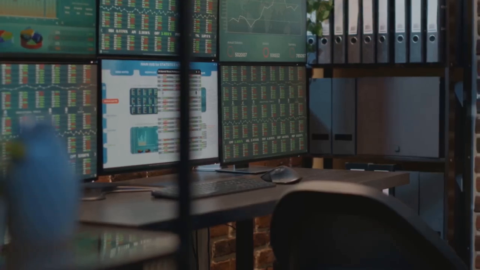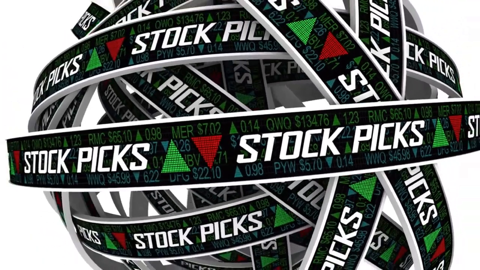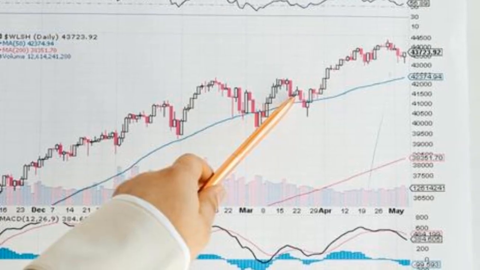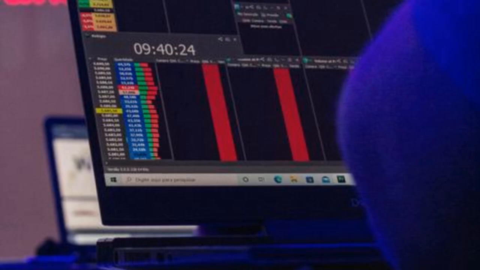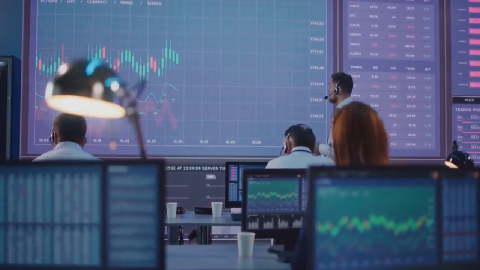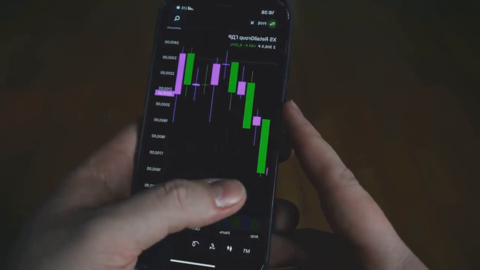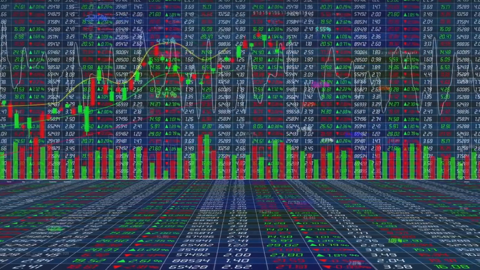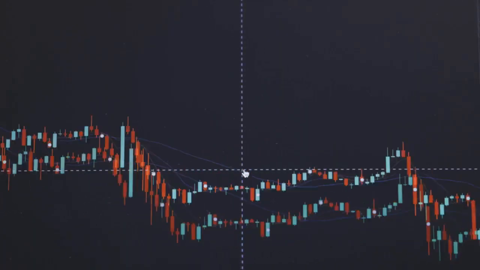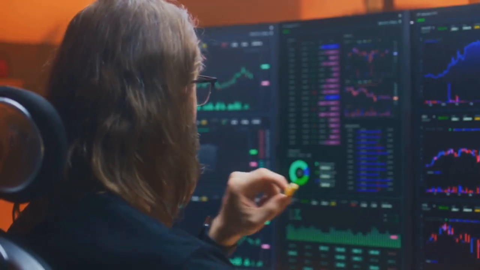Step 3. High probability setups. From that universe, I shortlist names or indices where structure and catalyst align. I want 3 things: location, trigger, risk. Location, price at a meaningful level or zone. Trigger, break and retest. Trigger, failed breakdown. Trigger, pull back to trend. Trigger, inside day. Risk, a tight, obvious invalidation. If I can't define risk in one sentence, I skip it.